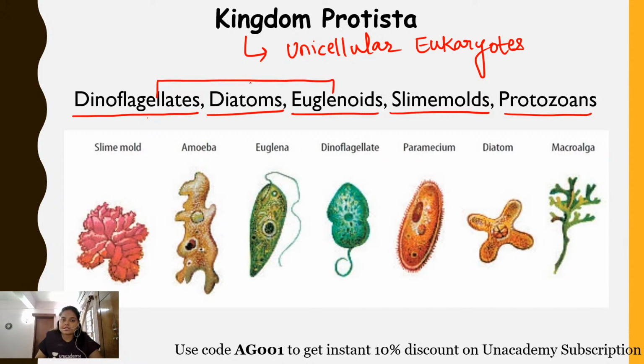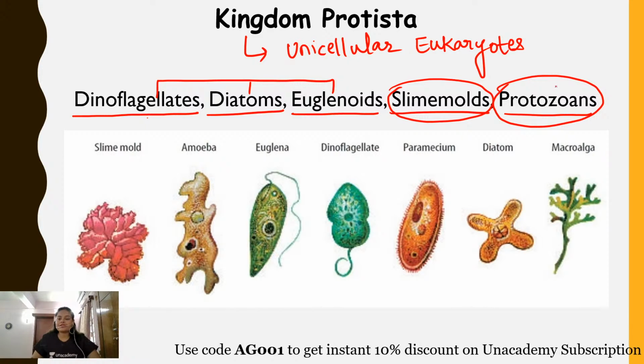Dinoflagellates, diatoms, and euglenoids, these three categories are also known as Protistian algae. Why? Because I'll be discussing that they are photosynthetic in nature. So these are Protistian algae. Slime mold comes in the category of Protistian decomposer. And the protozoans are either parasitic or consumer, right? These protozoans are believed to be the ancestors of today's modern day animals. So these are the organisms which are placed in kingdom Protista, and all of these organisms are unicellular eukaryotes.